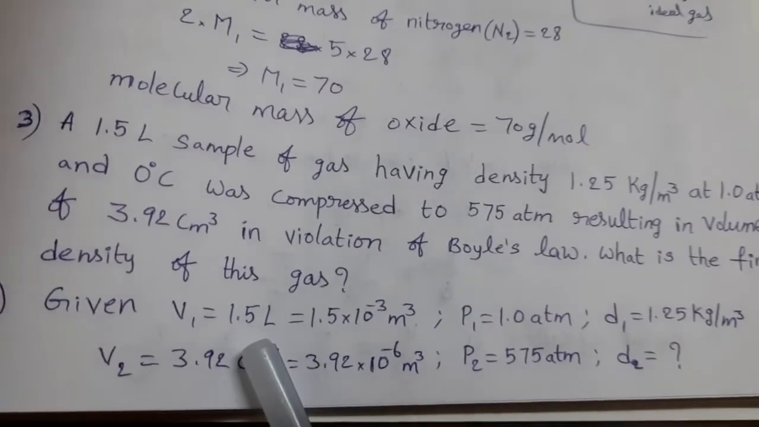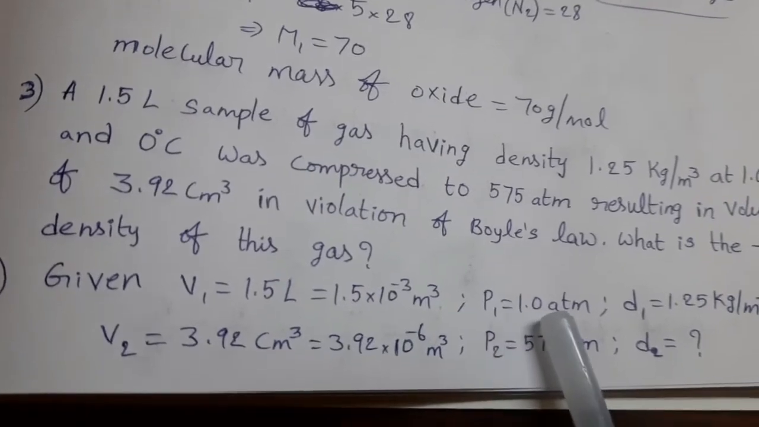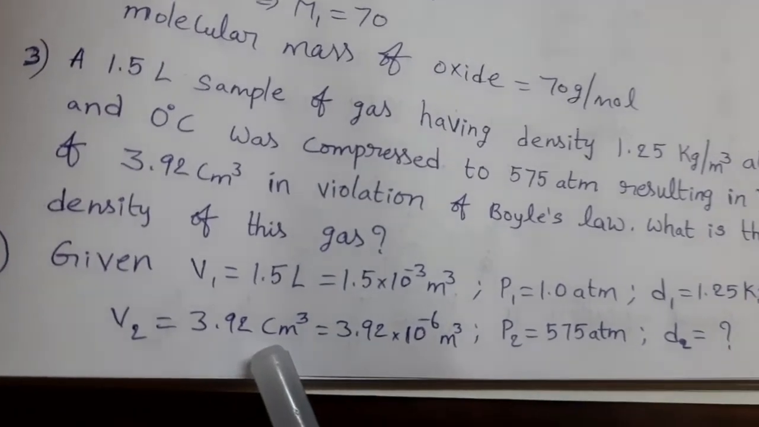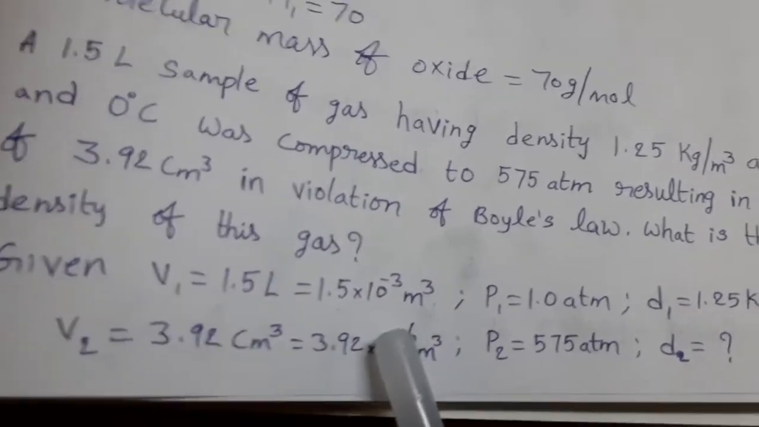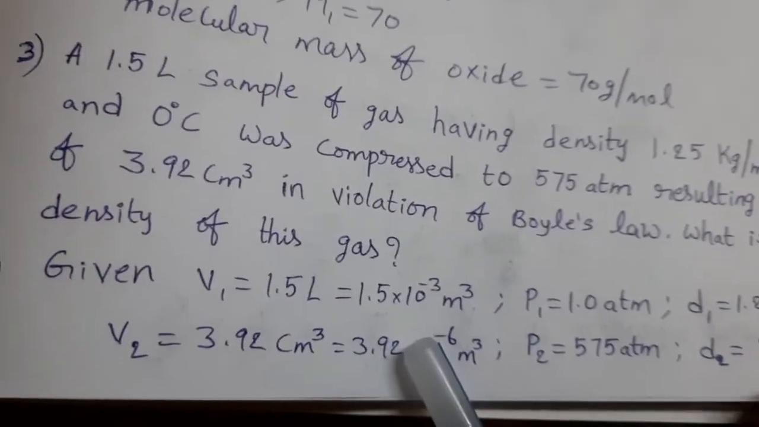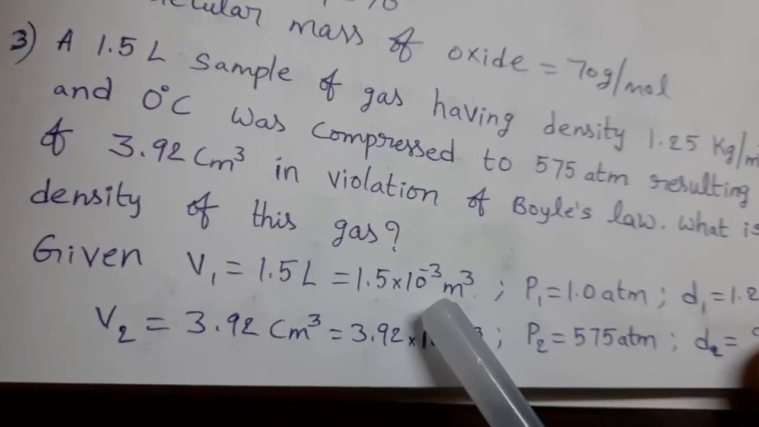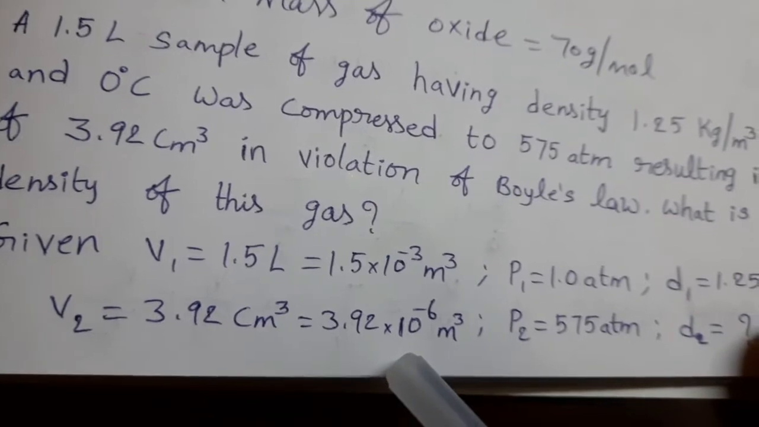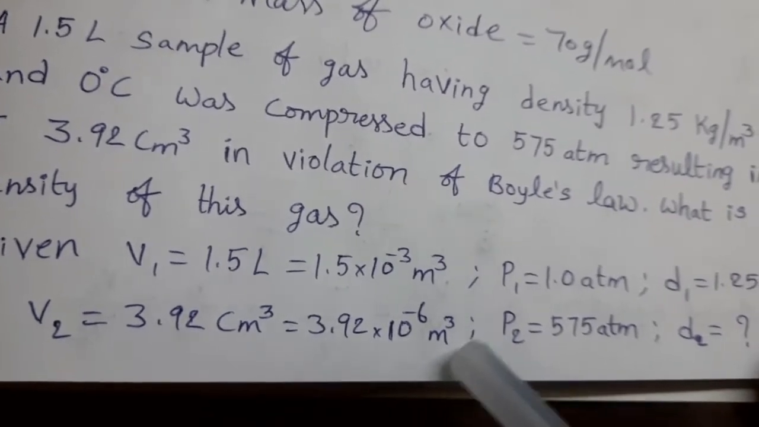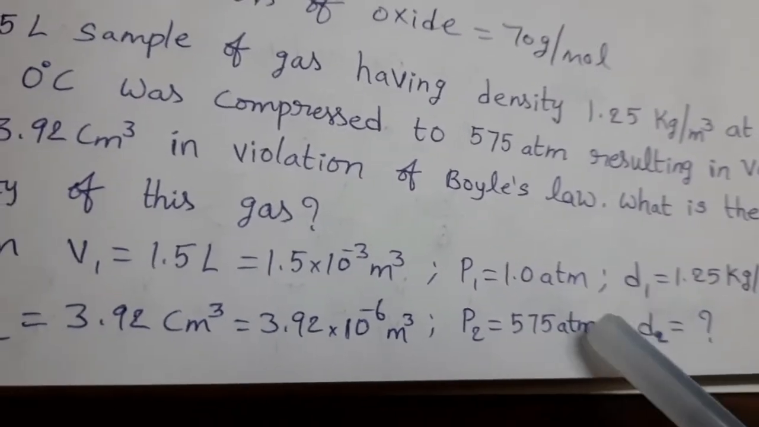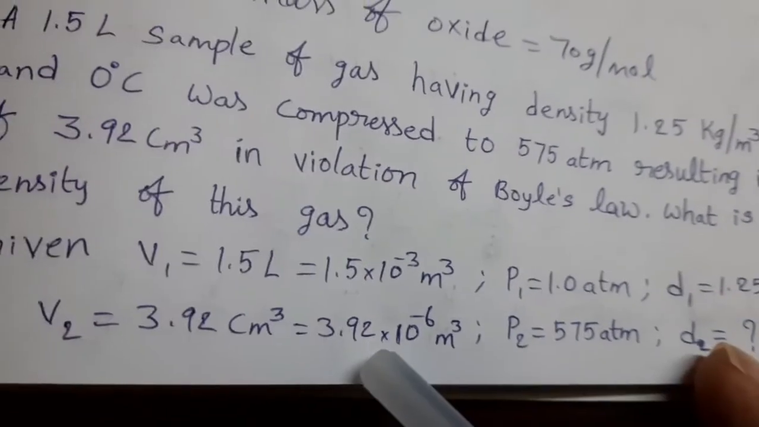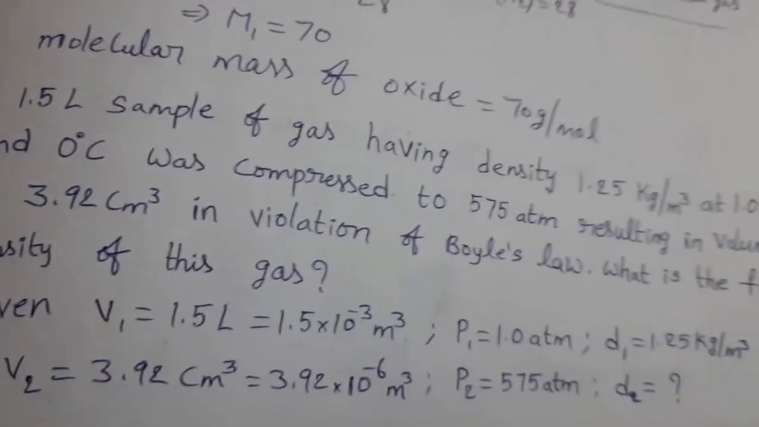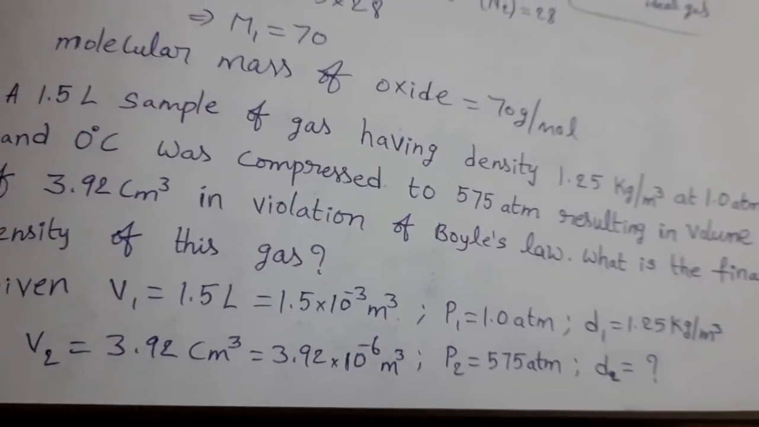V1 is 1.5 liters, P1 is 1.0 atmosphere, V2 is 3.92 centimeter cube. Both in terms of meter cube, what are the values? Initial volume 1.5 into 10 power minus 3 meter cube. V2 is 3.92 into 10 power minus 6 meter cube. Pressure increases means volume should be decreased. So here violation of Boyle's law takes place.